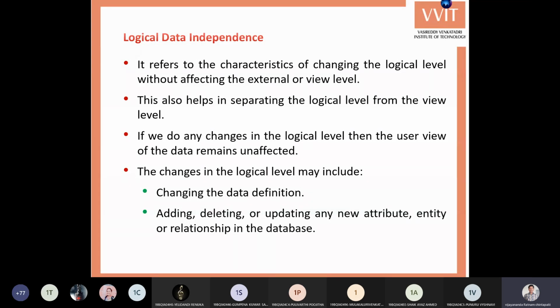So this is nothing but logical data independence. That means if you make any changes in the logical level, then the user view of the data remains unaffected. What does the logical level include? Changing the data definition, in the sense of modifying the existing student's information. Here a student is an object. Suppose initially for the student object we give only a few attributes like student ID, student name, address, and college name. Later on, after some time, we add some new attributes: his branch, his roll number, and his Aadhaar number.